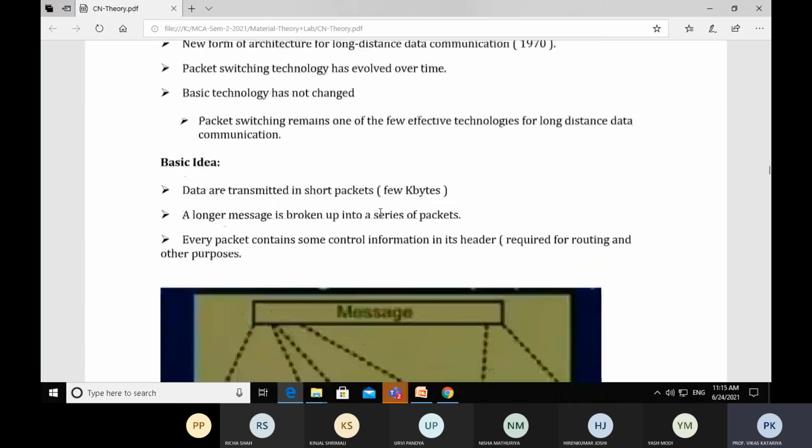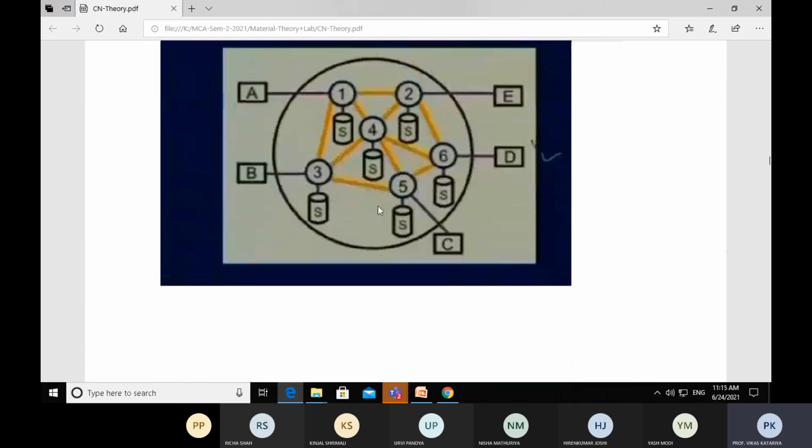Let's suppose in the given infrastructure, we want to deliver data from workstation A to C. So if we are using the virtual circuit approach, in order to transfer the packets from workstation A to C, we have to plan first. Before delivering the data packets, we have to plan first what should be the nodes involved in it.